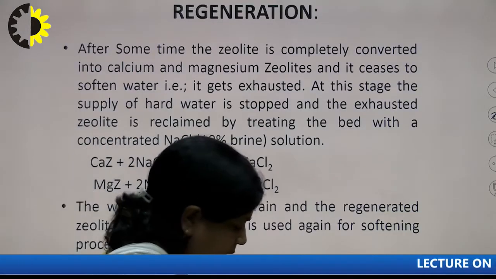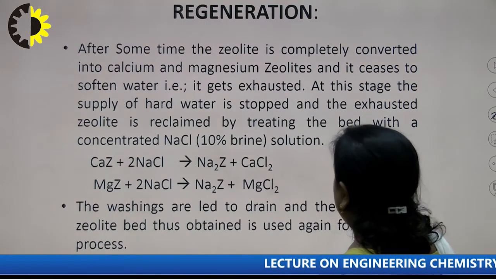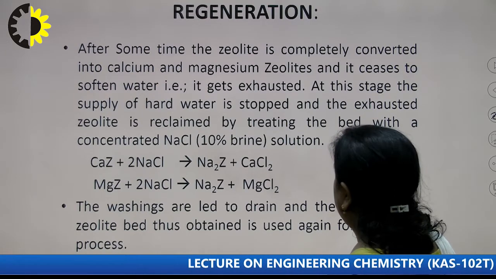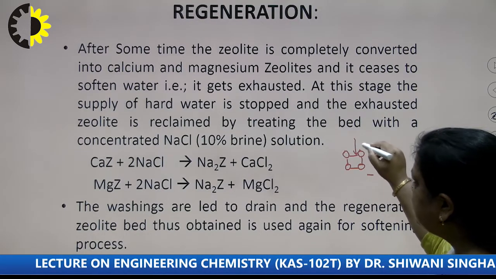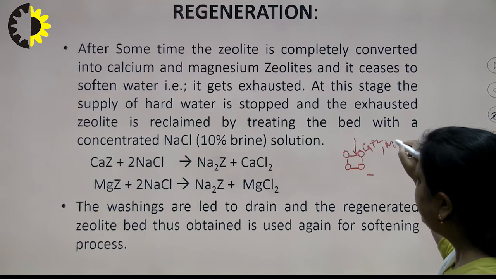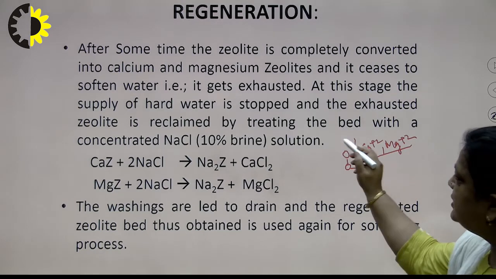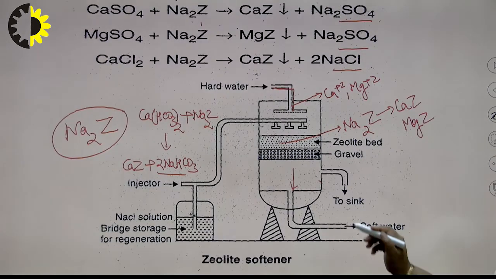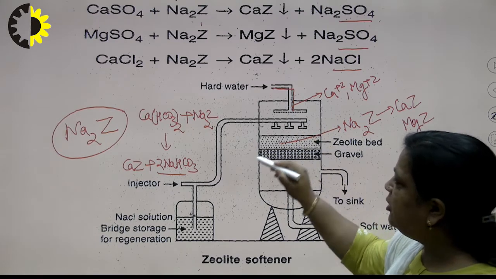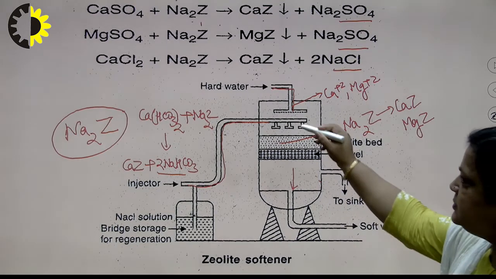But after some time, the pores of the zeolite get exhausted. Suppose these are pores in which sodium ions are there, and they get replaced with calcium ions, and since the size of calcium and magnesium ions is larger, after some time all the sodium gets replaced with calcium and magnesium. At this stage, the supply of hard water is stopped, and instead 10% NaCl or 10% brine solution is passed.